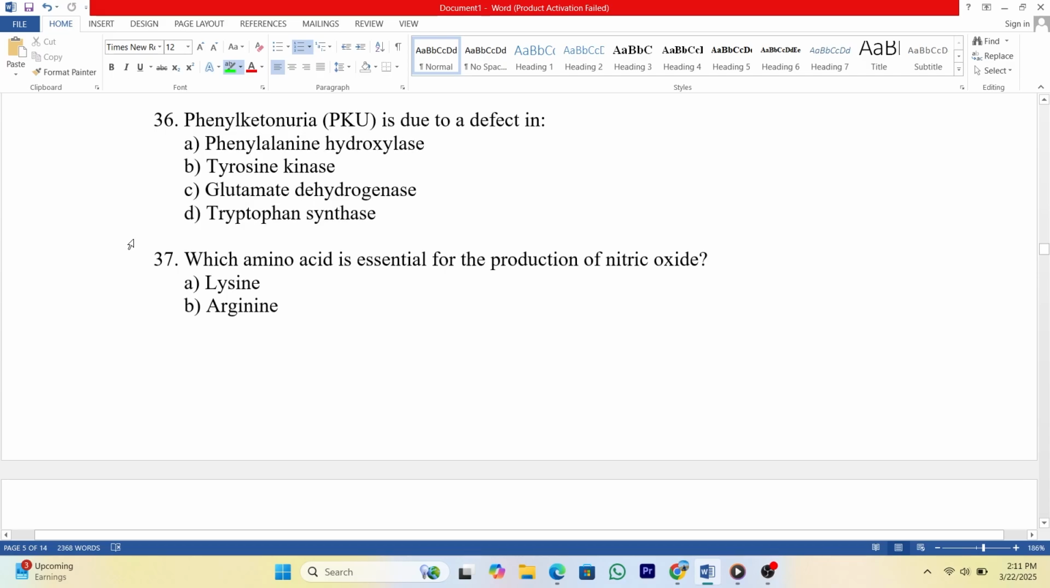36. Phenylketonuria, PKU, is due to a defect in A.